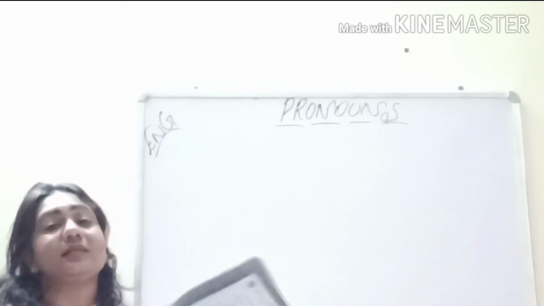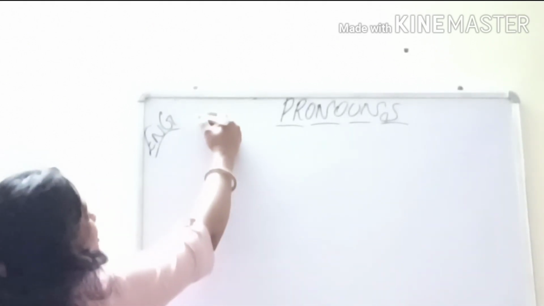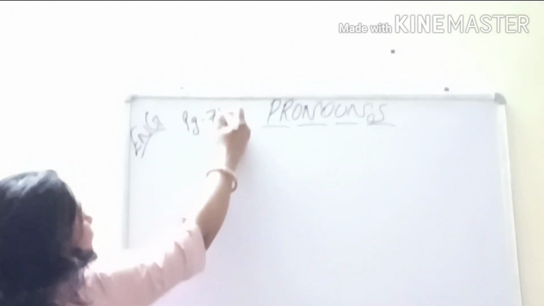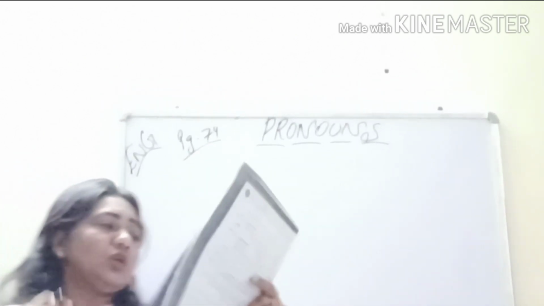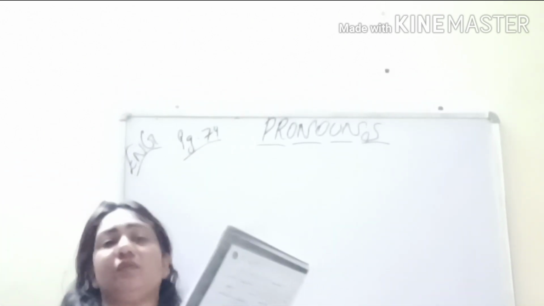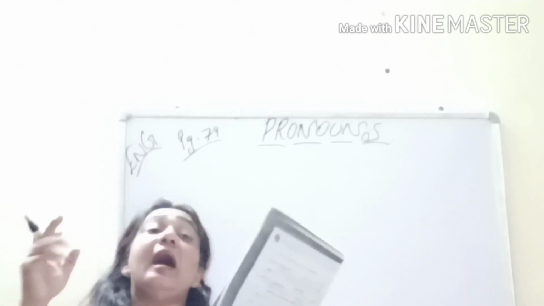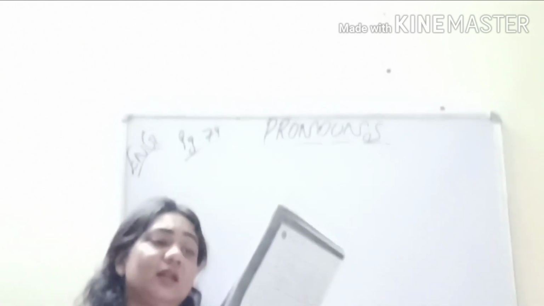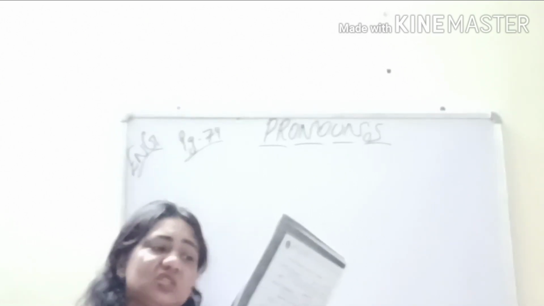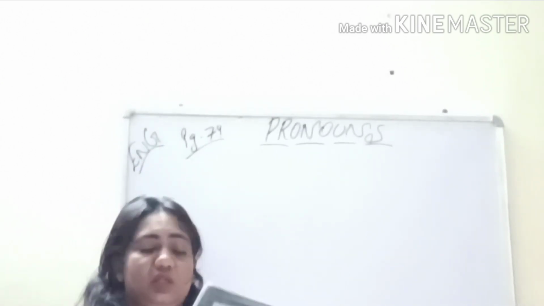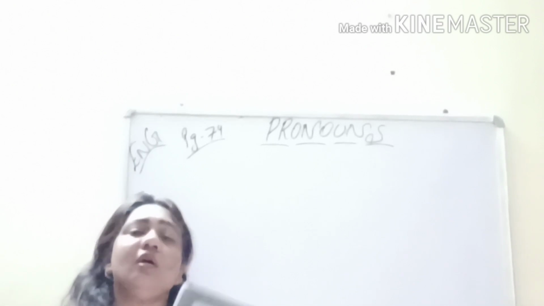Now coming to the exercise on page number 74, let us see what they are asking you. There is one paragraph given for you, and they have asked you to first underline the pronouns in the paragraph, and then state whether they are personal pronouns, demonstrative, possessive or interrogative. So all the 4 types you need to mention there.